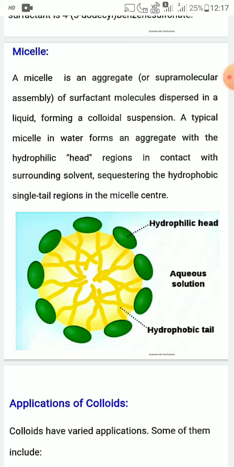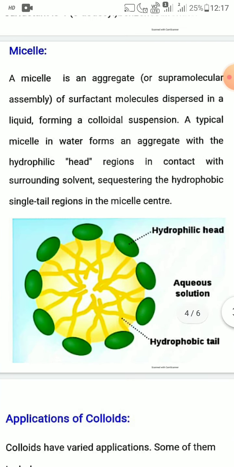So this is the picture of a micelle, and in a micelle you can see the hydrophilic heads outside and the hydrophobic tails inside of the micelle. This arrangement of surfactant molecules is known as a micelle.